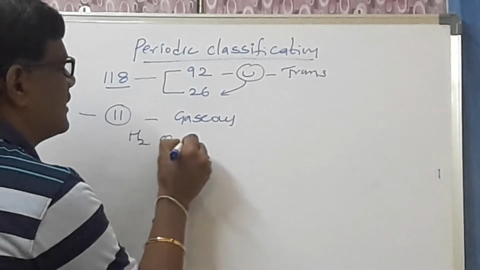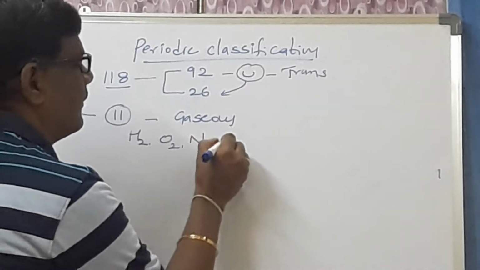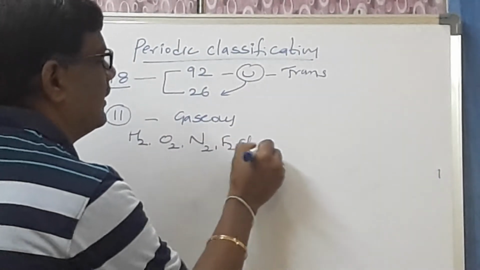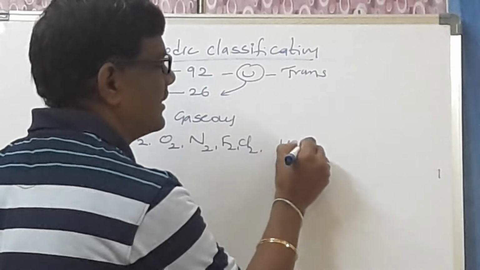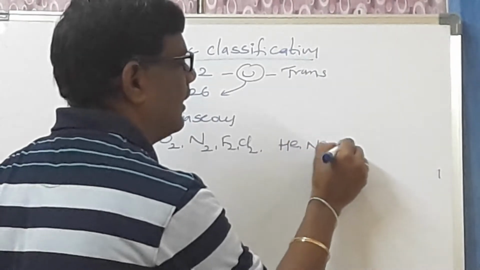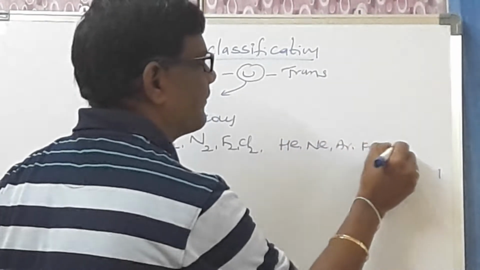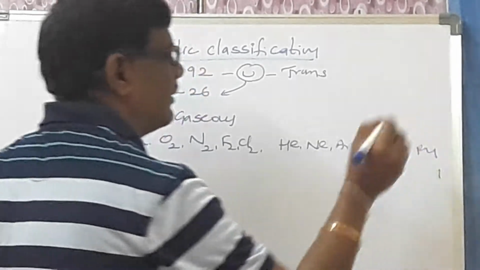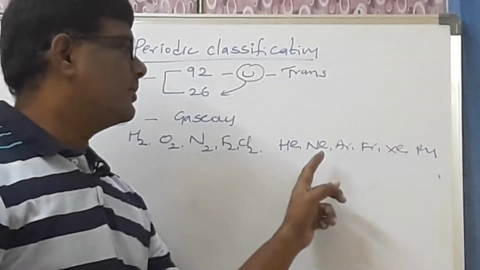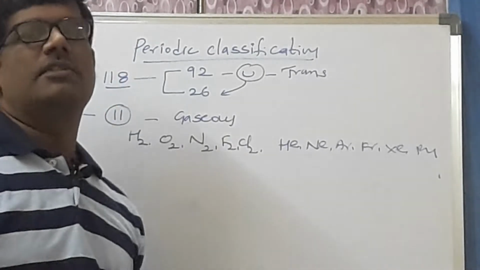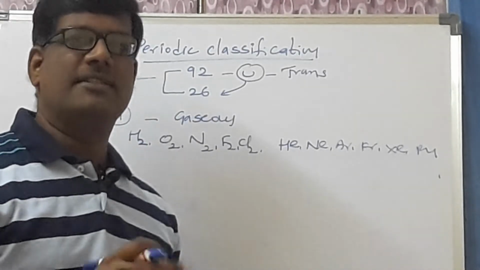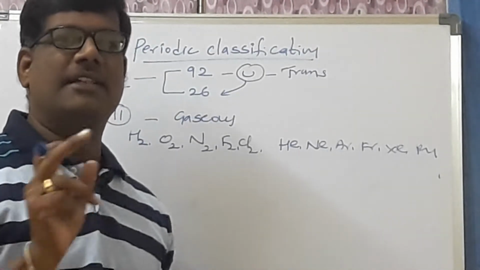Hydrogen, oxygen, nitrogen, fluorine, chlorine, and all the zero group elements: helium, neon, argon, krypton, xenon, and radon. So these are the 6 zero group elements, plus the 5 others, a total of 11 elements available naturally in the gaseous state.